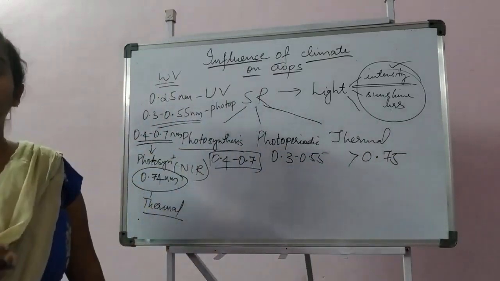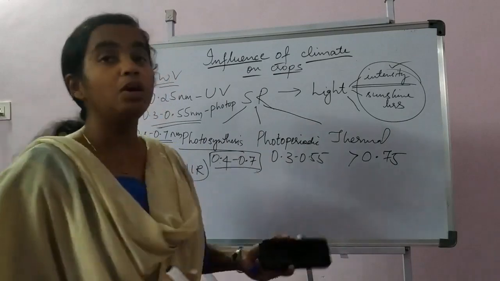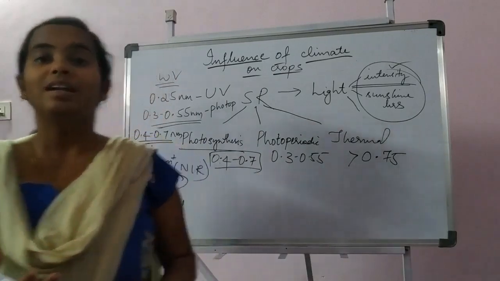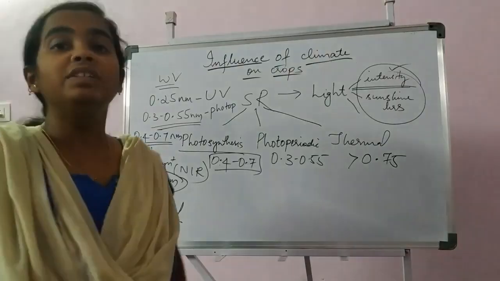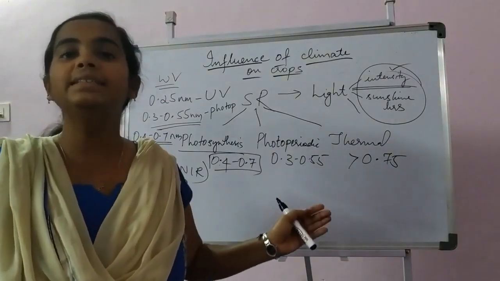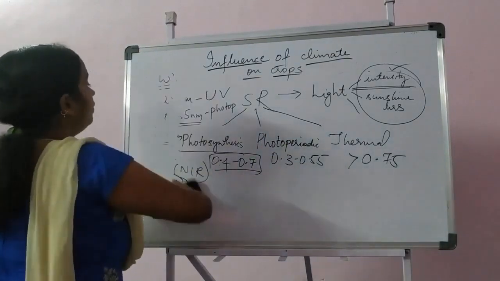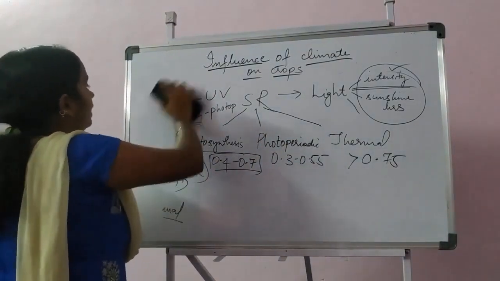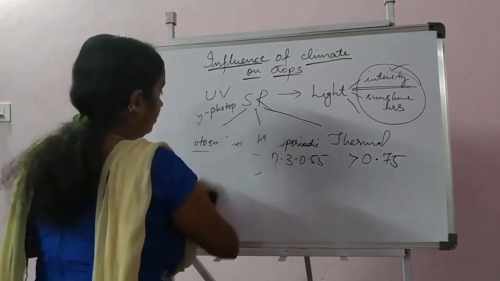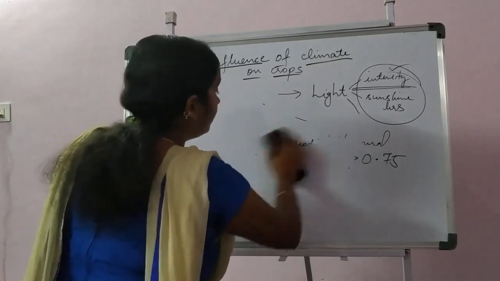So how will this light intensity or solar radiation affect all these parameters directly or indirectly? We shall discuss photosynthesis in detail and how light intensity affects it. I hope the wavelengths are clear to you, and you have to remember the wavelengths.